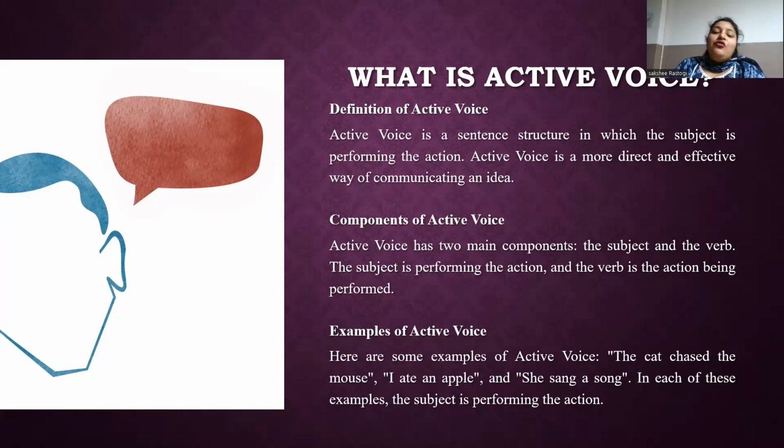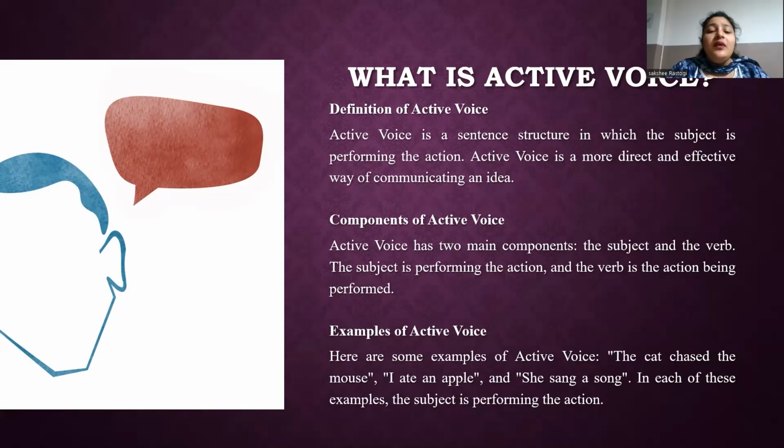So, what is the definition of active voice? Active voice is a grammatical construction in which the subject performs the action described by the verb. The subject is the doer or the actor, the object receives the action, and the verb is the action. The subject is the focus of the sentence.